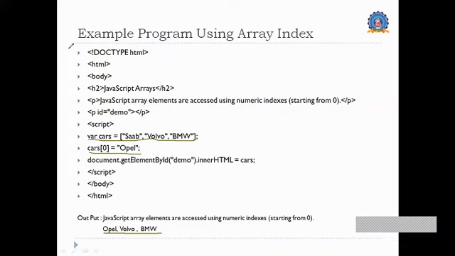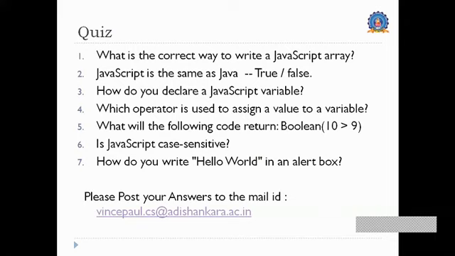And this is the second part of our discussion quiz. You will note down all these questions and send me the response to this mail ID. So far we were discussing the introductory part of JavaScript, that is module 4.